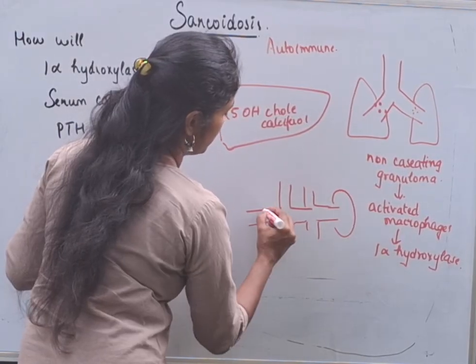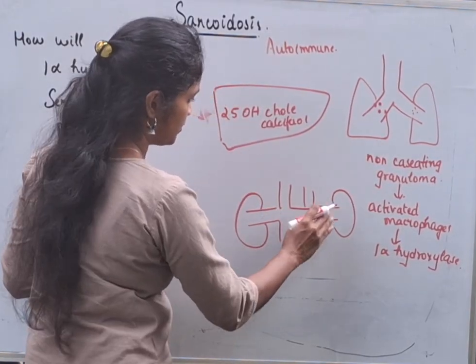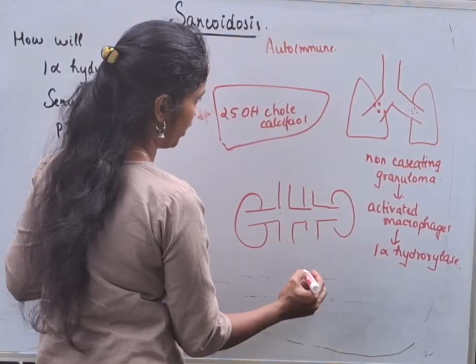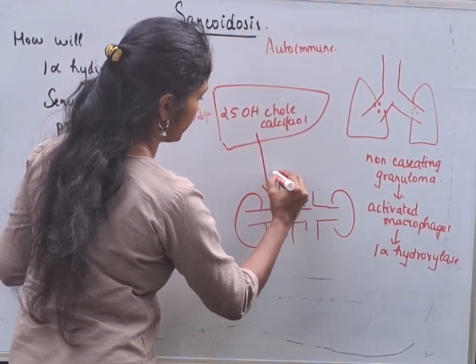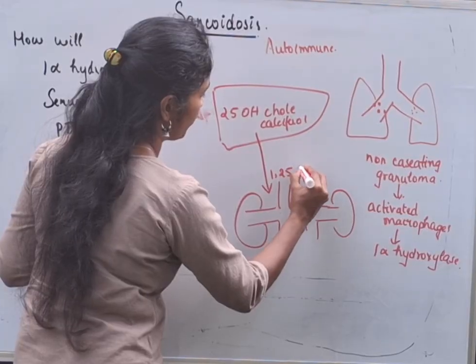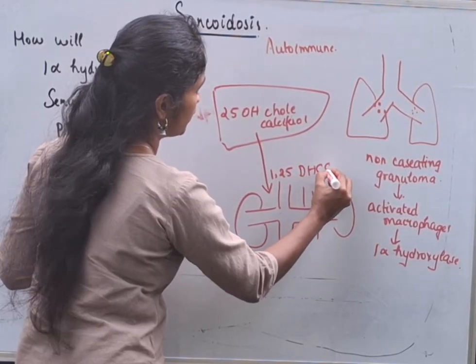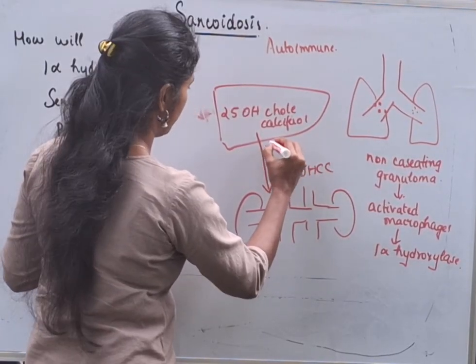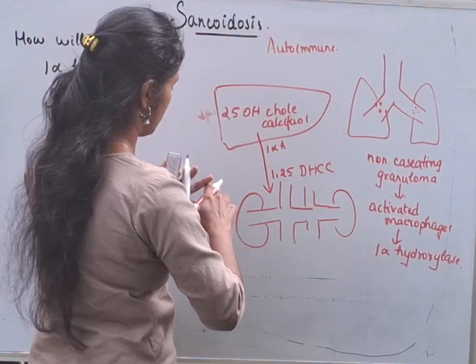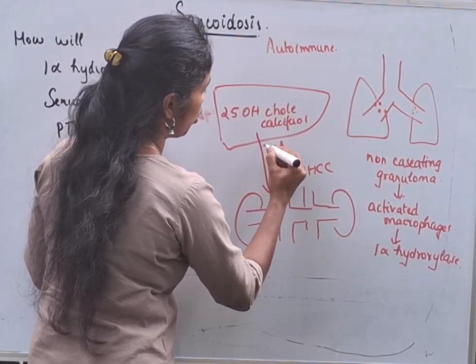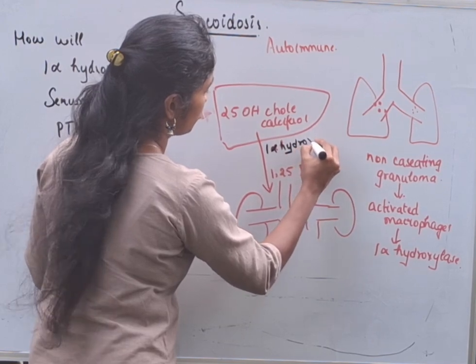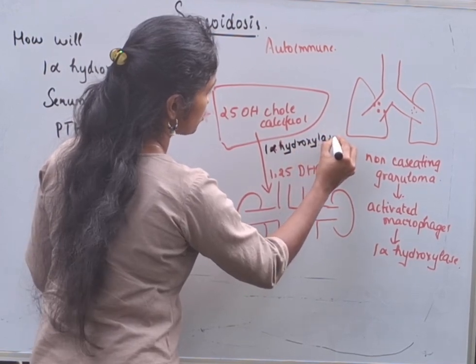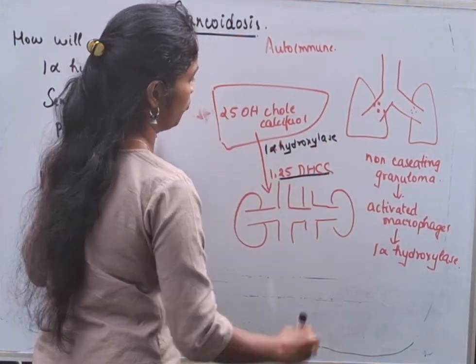So here we have the kidneys. The kidneys will be releasing 1-alpha hydroxylase. Why? So that the 25-hydroxycholecalciferol can get converted to 1,25 dihydroxycholecalciferol. This conversion happens with 1-alpha hydroxylase. This is how the normal active vitamin D is formed. So what is the active form of vitamin D? 1,25 dihydroxycholecalciferol is the active form of vitamin D.